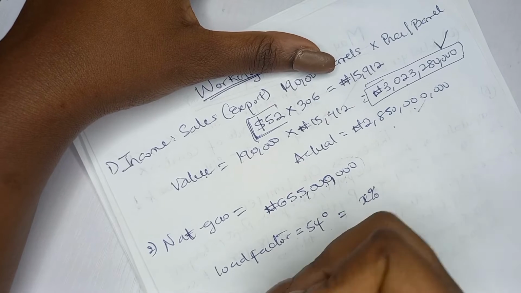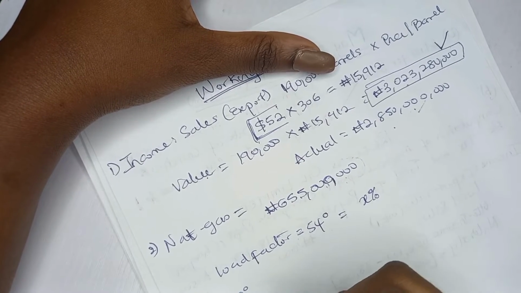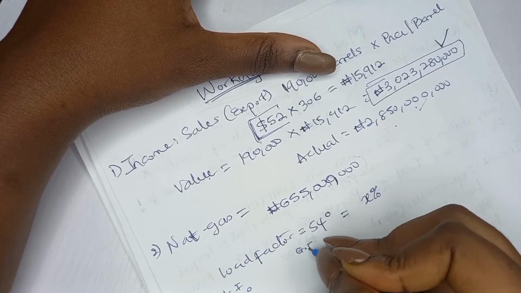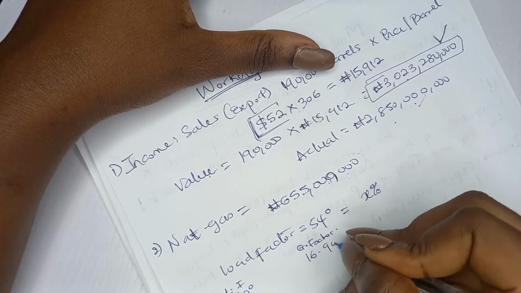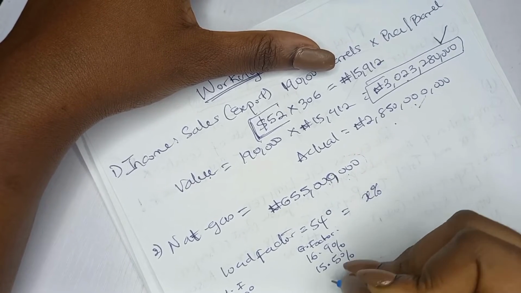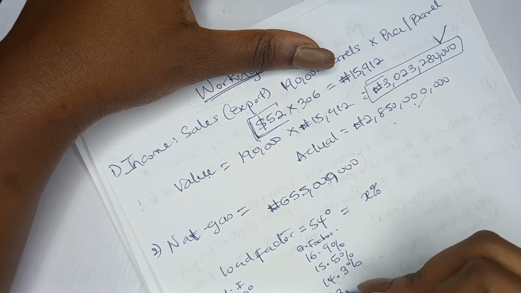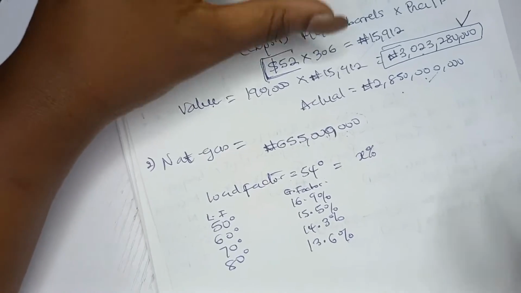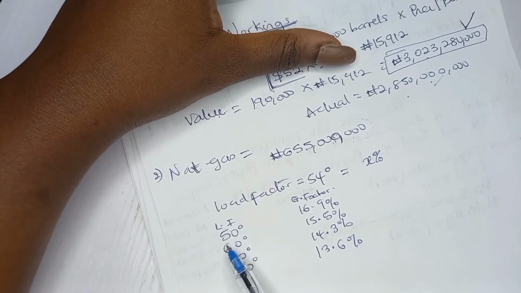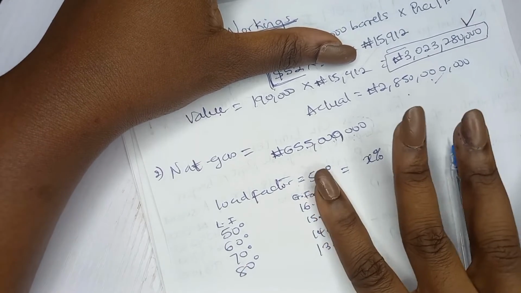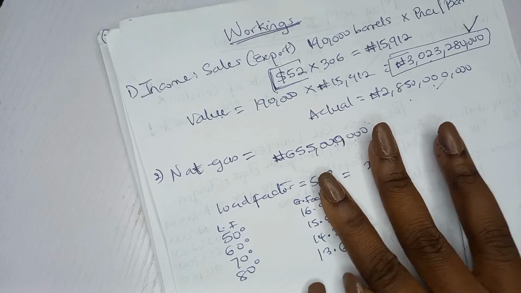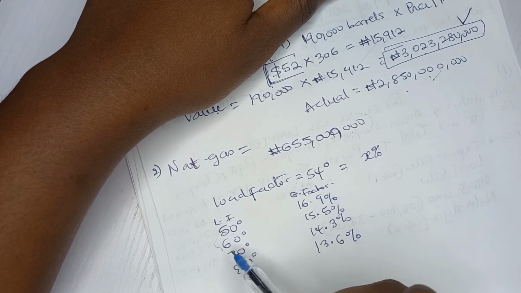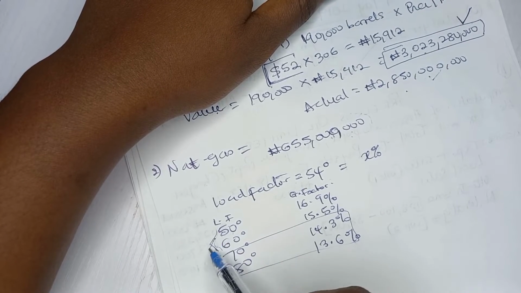So remember the standard we have: 50 degree, 60 degree, 70 degree, and 80 degree. These are the load factors, right? Then we have the gas factor: 16.9%, 15.5%, 14.3%, and 13.6%. Sometimes it is given in the question, and in some questions they won't give you, so just know you start from 50, 60, 70, 80. Now 54 degrees is definitely between 50 and 60, so we don't need the others.